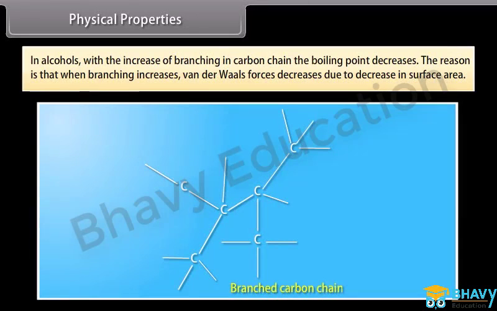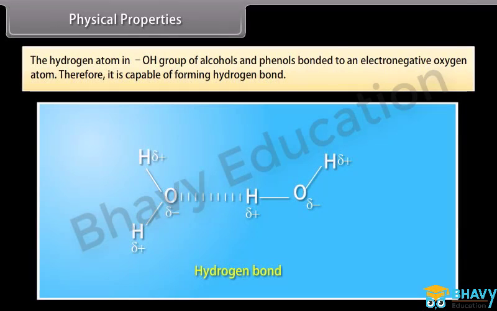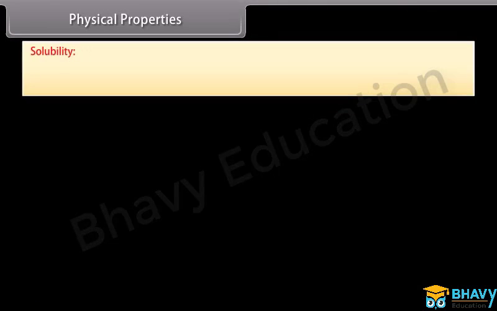In alcohols, with the increase of branching in carbon chain, the boiling point decreases, because van der Waals force decreases due to decrease in surface area. The hydrogen atom in the OH group of alcohols and phenols is bonded to an electronegative oxygen atom, therefore it is capable of forming hydrogen bonds.